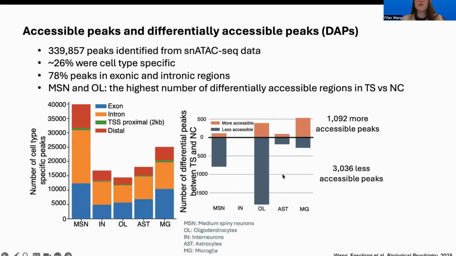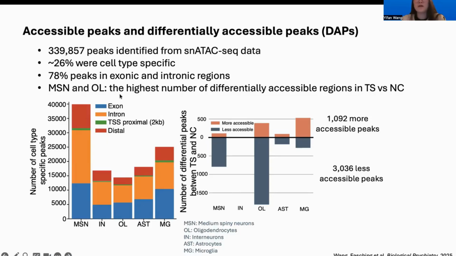So with the single-cell ATAC-seq data, we were able to, in the end, identify over 300,000 peaks within different cell types. Among these, 26% of them were cell type specific. And among the 300,000 peaks, 78% were in exonic and intronic regions of the genome, which is concordant with other published single-cell ATAC-seq data.